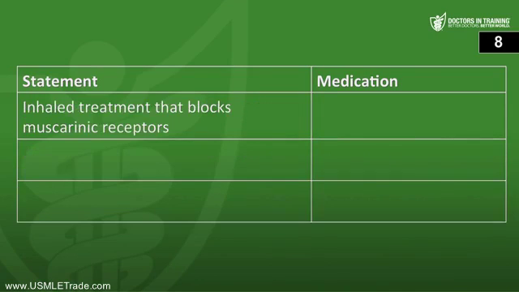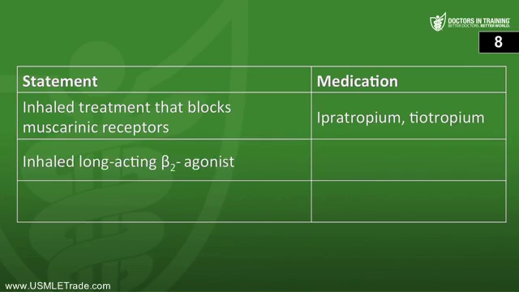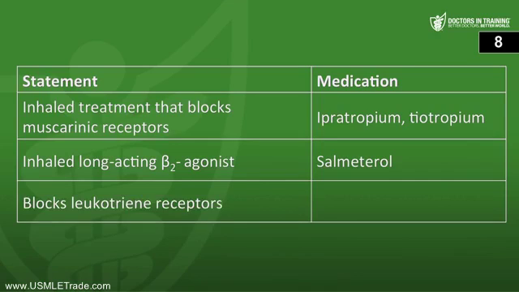Inhaled treatment that blocks muscarinic receptors, these are ipratropium and tiotropium. You can use the trope in the names ipratropium and tiotropium to remind you that these are muscarinic antagonists, just like atropine. Inhaled long-acting beta-2 agonist is salmeterol. You can think about salmon having to swim upstream to spawn, and that takes a really long time. So salmeterol is the long-acting beta-2 agonist, unlike albuterol and levoalbuterol, which are short-acting. And then the drugs that block leukotriene receptors are montelukast and zafirlukast.